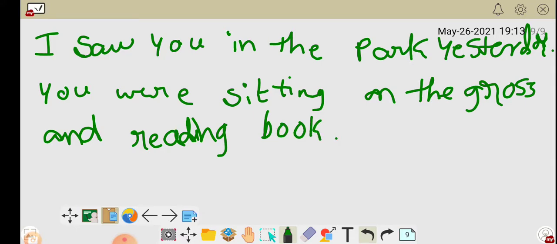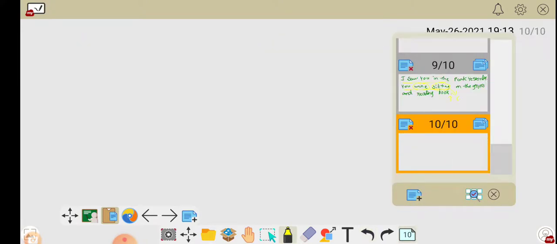You can observe here, I saw you. This is a simple past. And here, you were sitting. This is a past continuous tense. "Were" is there as well as this ing is there, friends.